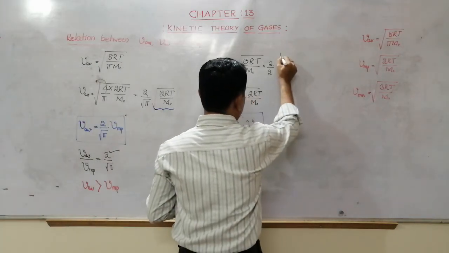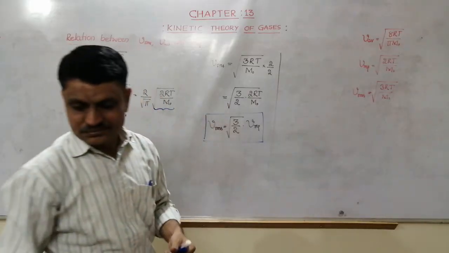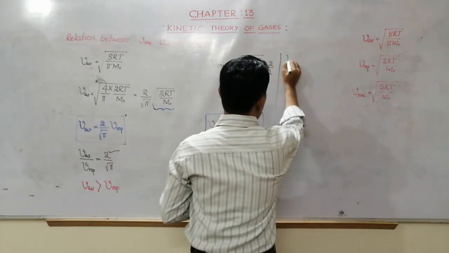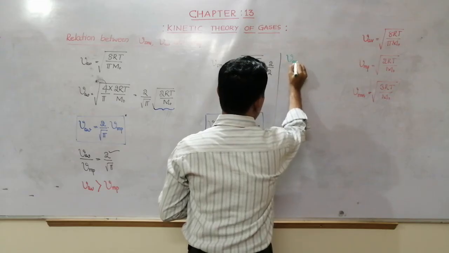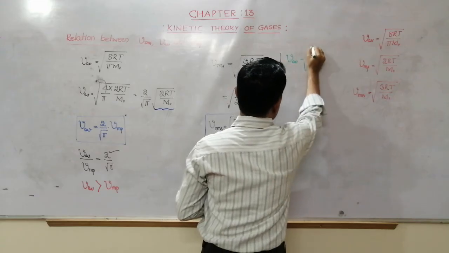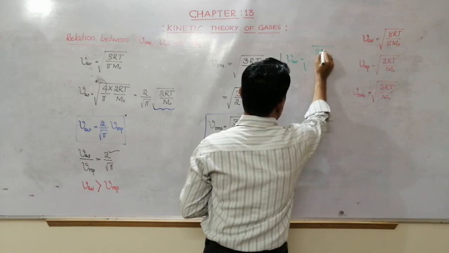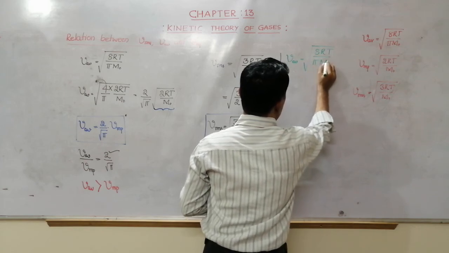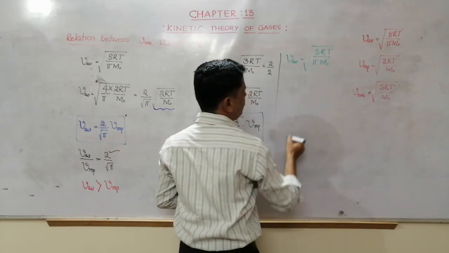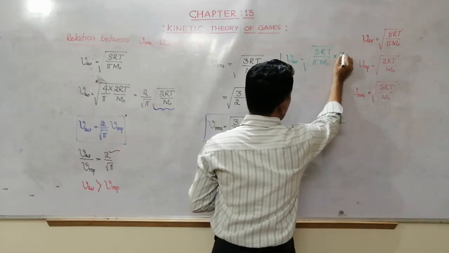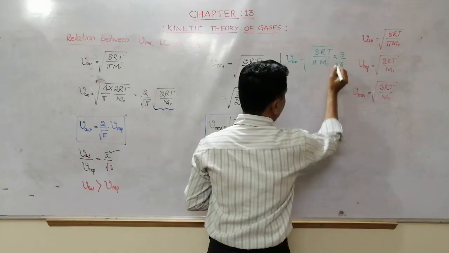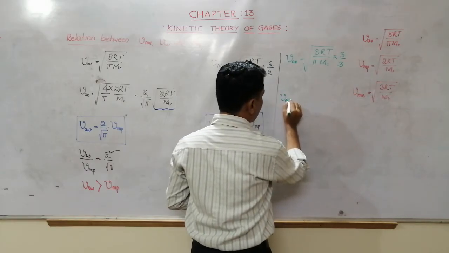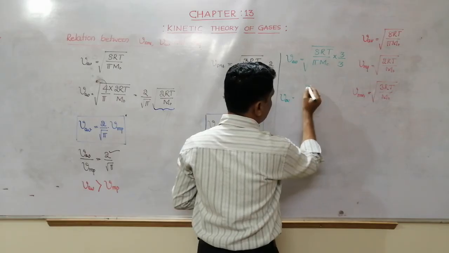Okay, then next. I will write here V average is equal to under root of 8RT by pi m naught. Okay, and I'll multiply by 3 and divide by 3. Then V average can be written as, I'll reshuffle.